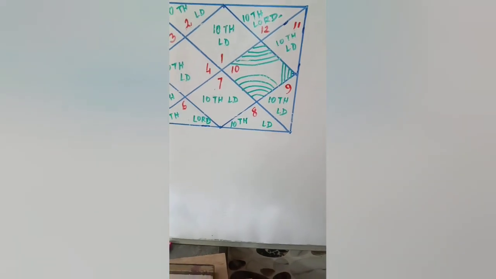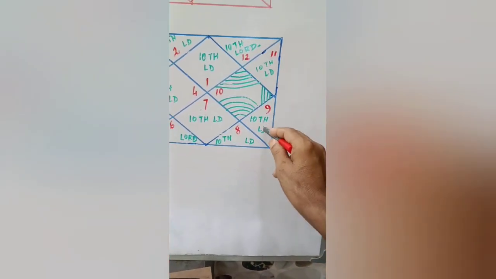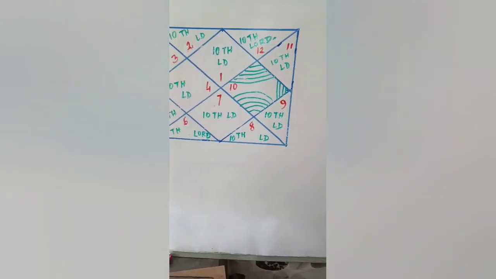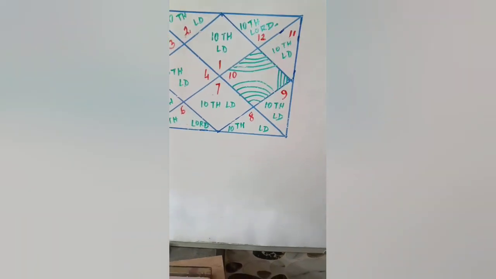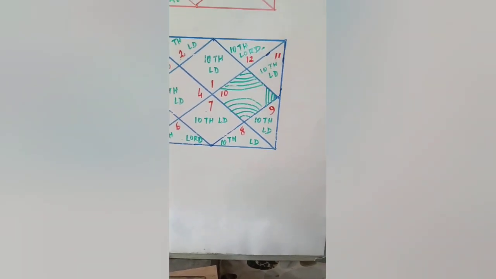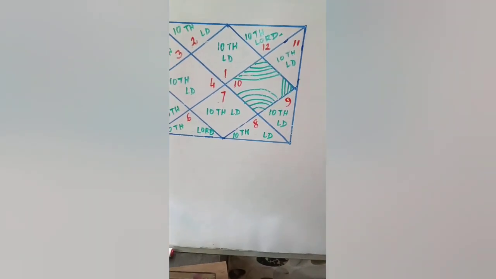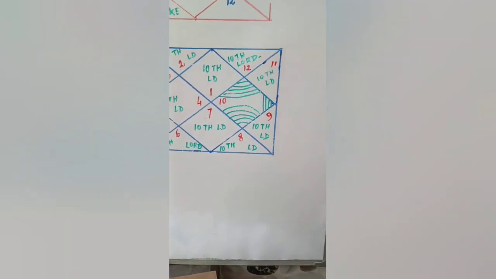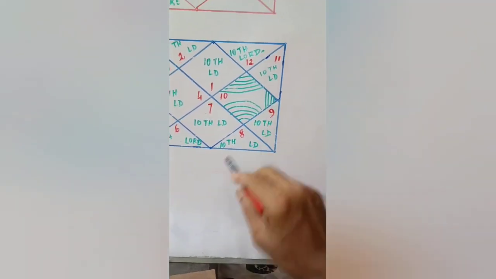Jupiter, being the 10th house lord and first house lord, is posited in the 9th house. So Elon Musk, by his endeavor, by his efforts, communication, uses new methodology or technology applications, SpaceX, X, the electronic car, always he applies new techniques. So this is 10th house lord in 9th house.